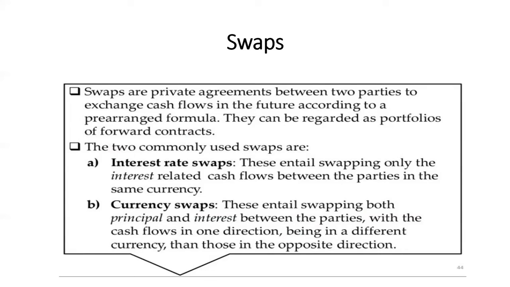Next comes the currency swap. Currency swaps entail swapping both the principal and interest between the parties, with the cash flows in one direction being in a different currency than those in the opposite direction. Here currency will be involved, and both the principal and interest will be exchanged. I hope it's clear, both the currency swap and interest rate swaps.